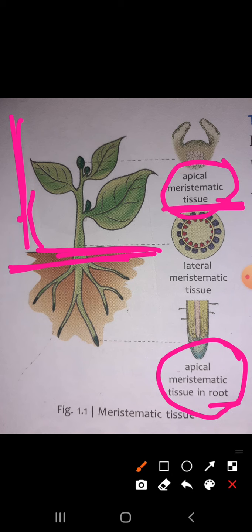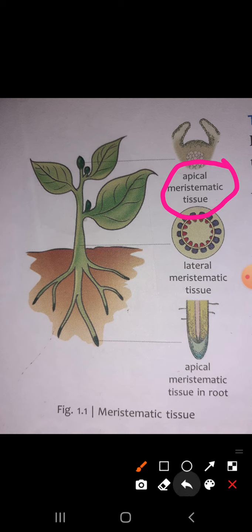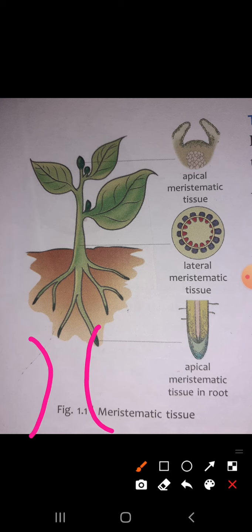Then the second is lateral meristematic tissue. As a tree gains height, the diameter of the stem also increases. You know this very well, that when the tree gains its height, the diameter will also increase. See, the plant is like this. Now when it grows bigger, the diameter will increase like this.